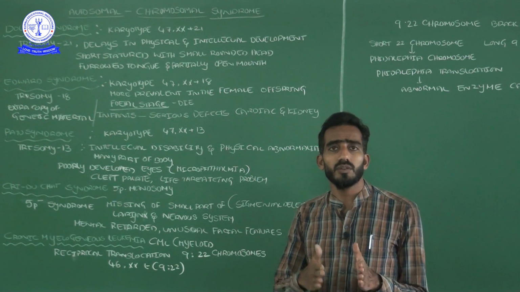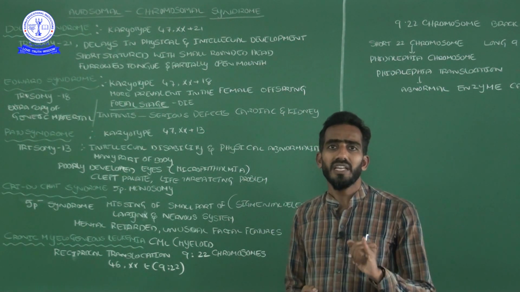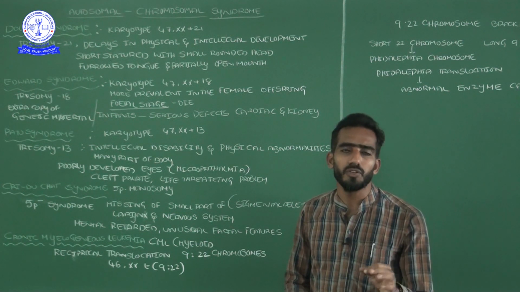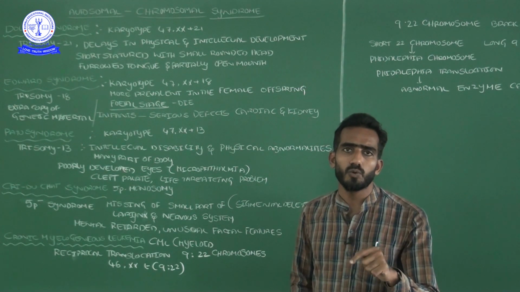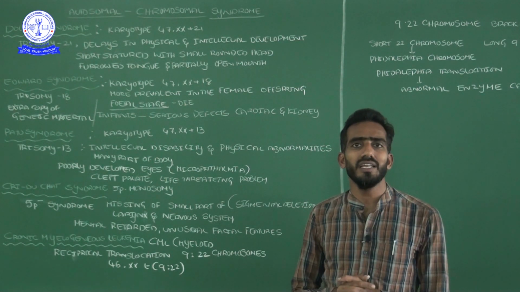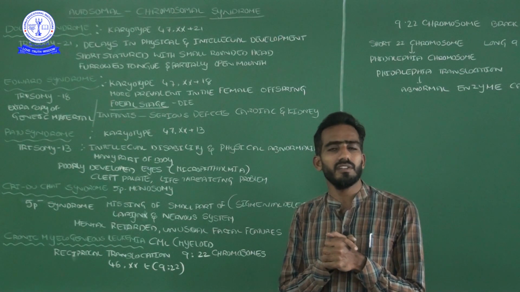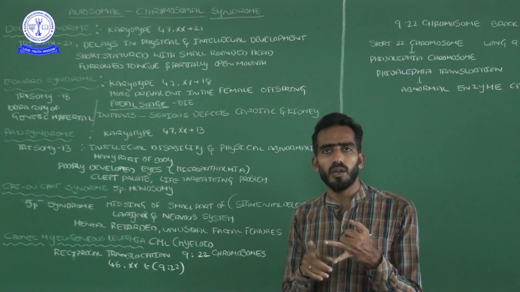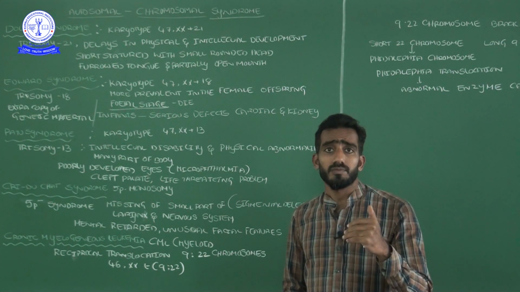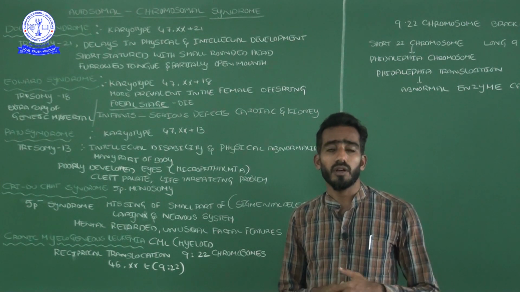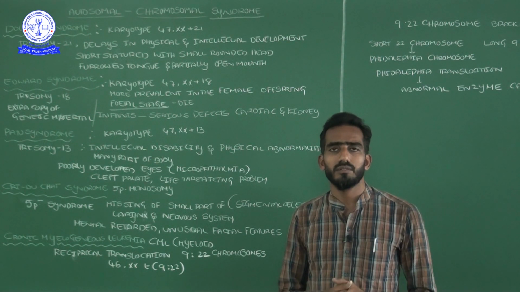In the genetic disorders, we separated them into two categories. One category belongs to Mendelian genetic disorders or point mutations. The genetic disorders that obey the Mendelian rules, we call Mendelian genetic disorders or genic disorders. In that, we saw autosomal and allosomal. In the last video we discussed sexual chromosomal disorders, and I started on the chromosomal disorders, in that the sexual chromosomes, allosomal disorders.